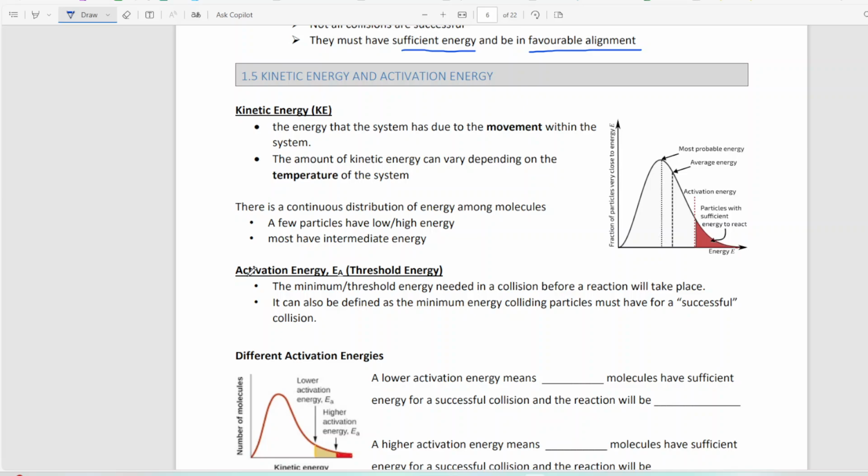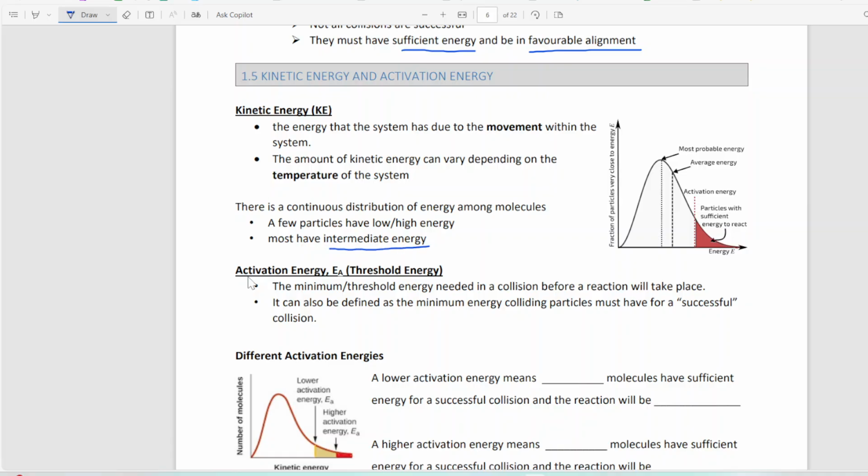So, talking about this kinetic molecular theory, or this idea that molecules are constantly moving. And the amount of kinetic energy varies depending upon the temperature of the system. But at a specific temperature, there will be what we call a continuous distribution of energy among molecules. Some particles will have low energy, some molecules will have high energy, and then most of the molecules will have intermediate energy.